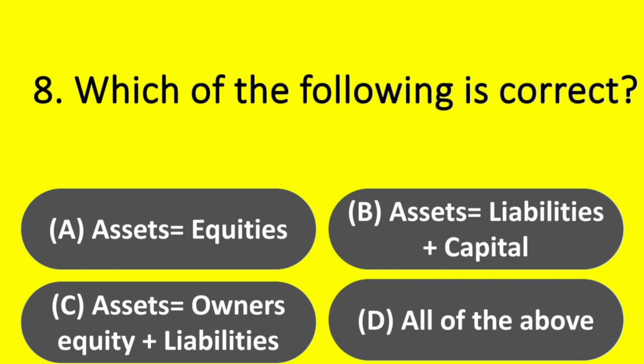Question. Which of the following is correct? Option A. Assets is equal to equities. Option B. Assets equal to liabilities plus capital. Option C. Assets equal to owner's equity plus liabilities. Option D. All of the above. Answer: option D. All of the above.